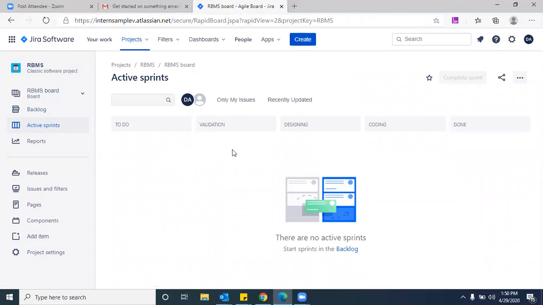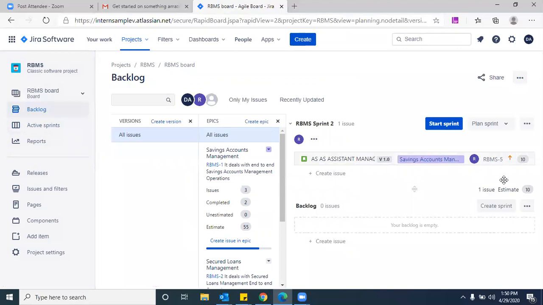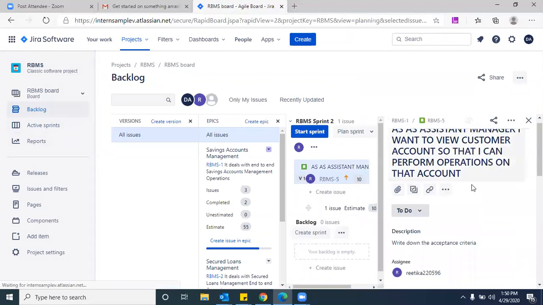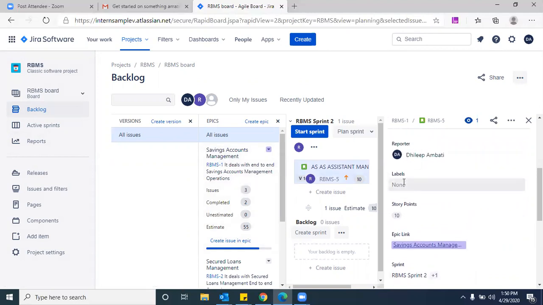Where is the timeline, like CP or SP values? CP or SP are one and the same. I already told you. Here you click on it and you can assign the CP values using story points. And see here, you find some labels, right?